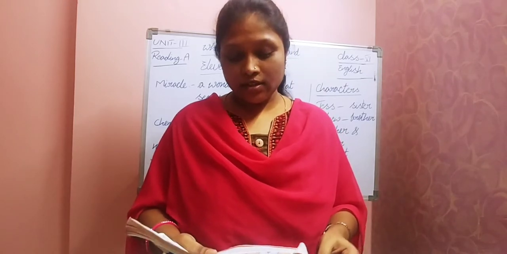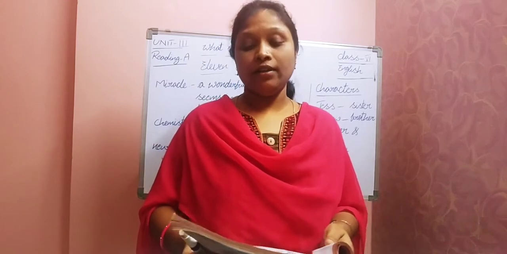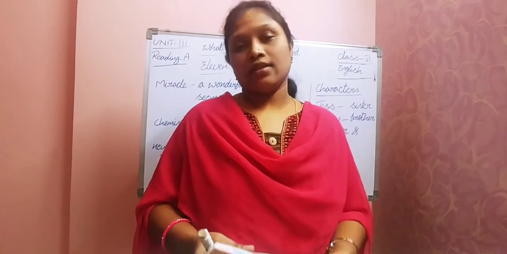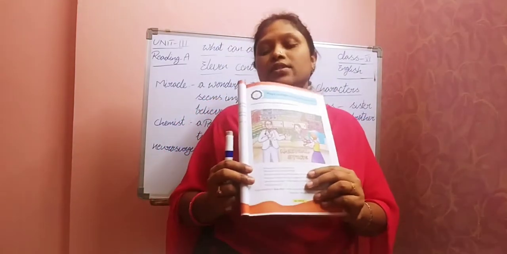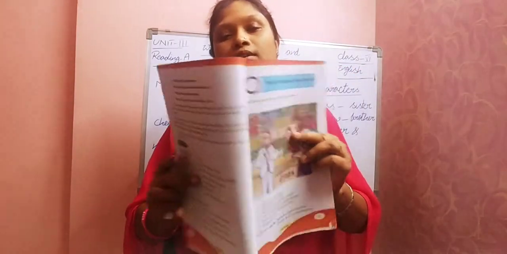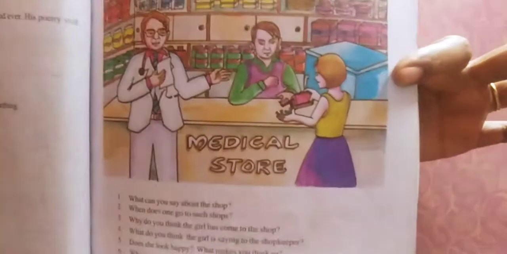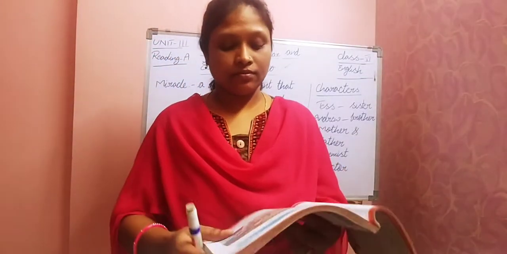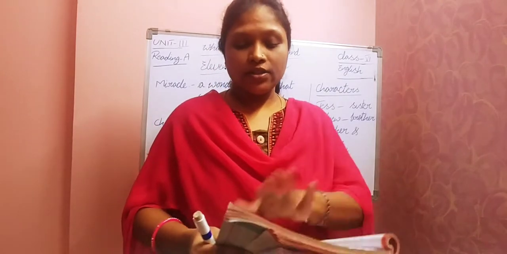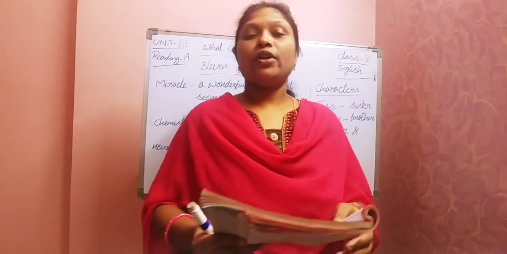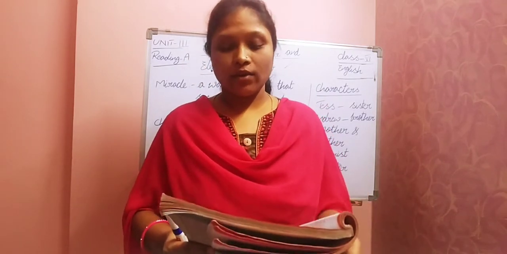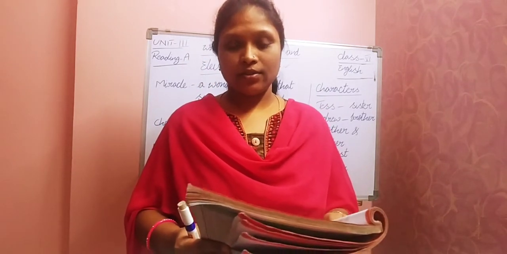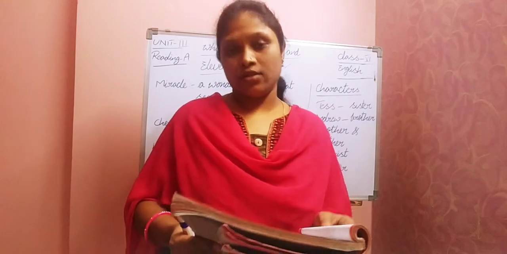First, open your textbooks, open page number 31. Look at the face sheet. That means there was one picture given, right? What was that? Just observe that picture once. Page number 31. So what was that, children? What are you able to observe from that picture? It's looking like a medical store, right?